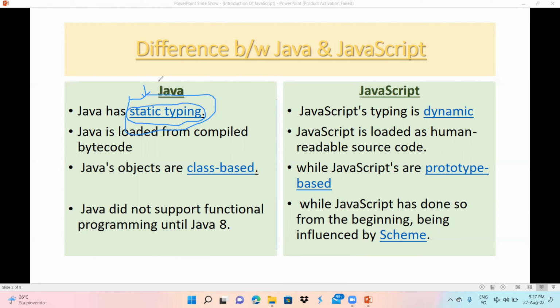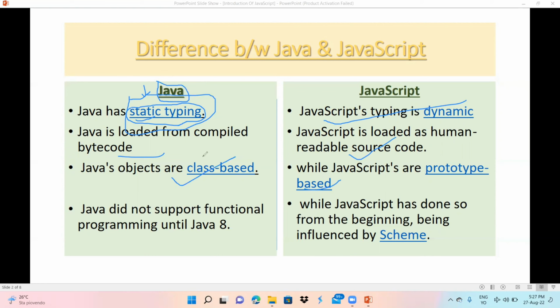Just know that Java has static typing, while JavaScript typing is dynamic. Java is loaded from compiled bytecode, but JavaScript is loaded as human-readable source code. Java objects are class-based, while JavaScript objects are prototype-based.